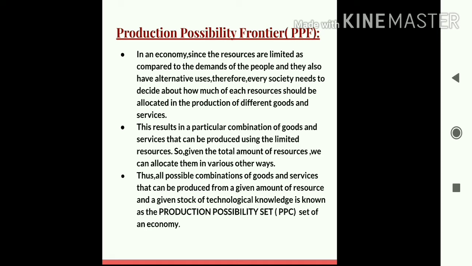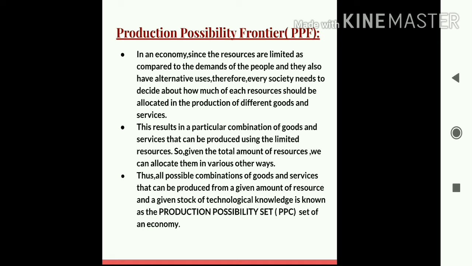So students, what the society does is allocate these resources, allocate meaning utilize or put these resources into various uses in the production of various goods and services in such a way that they can derive maximum satisfaction. Because students, at the end, what matters the most is the satisfaction.